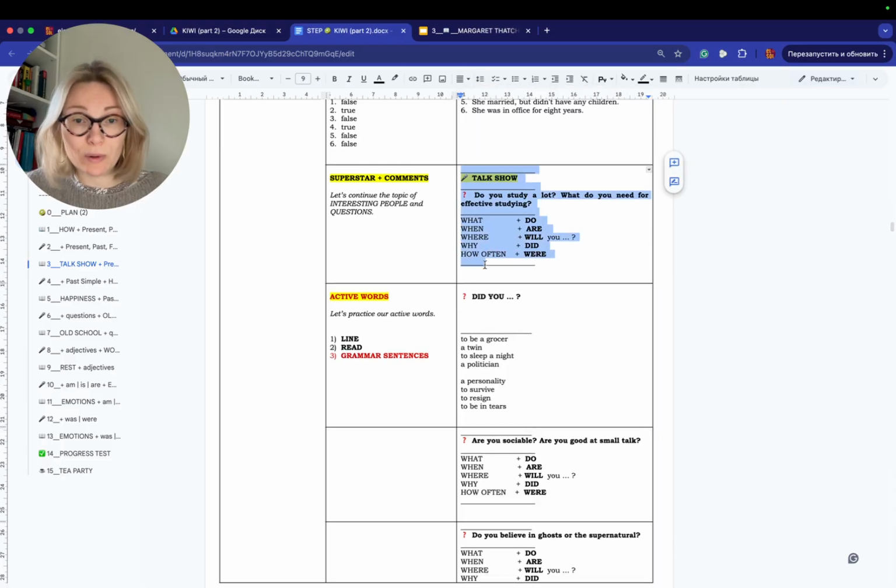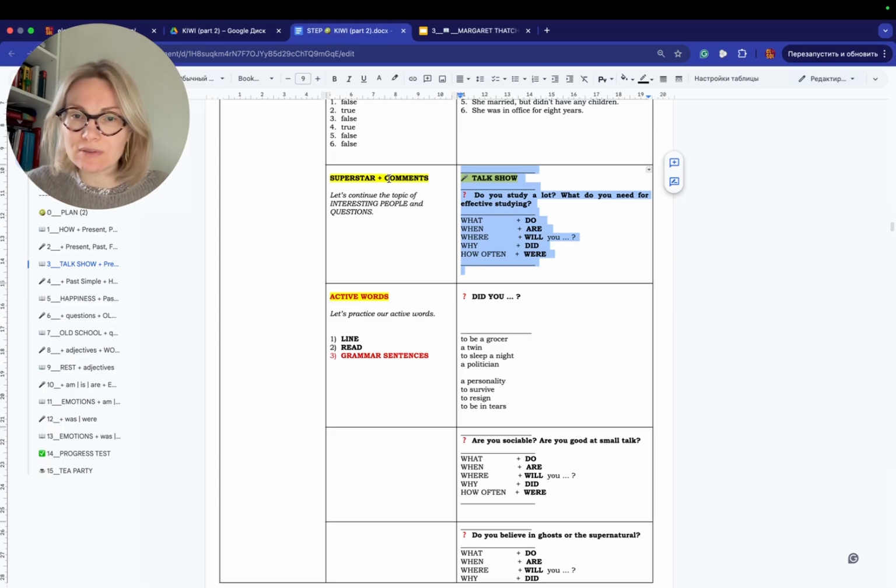You copy the question and one student reads, this person answers. Here is a recommendation about superstar comments, because the question is personal, so it's better to use this technique. And the student answers and you say, guys, questions, that's so interesting. Give ideas of questions. Sometimes the students don't know what to ask about.